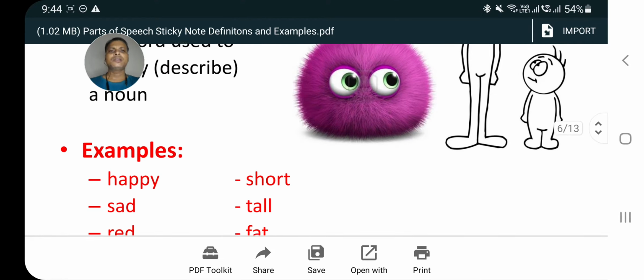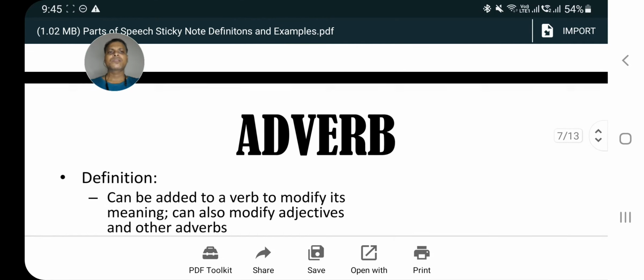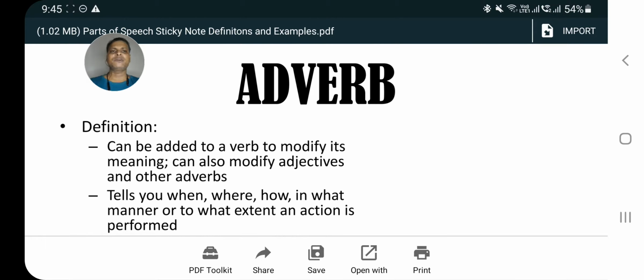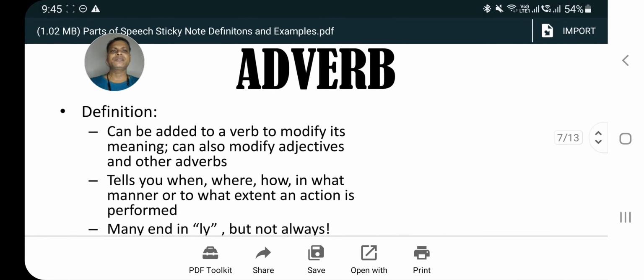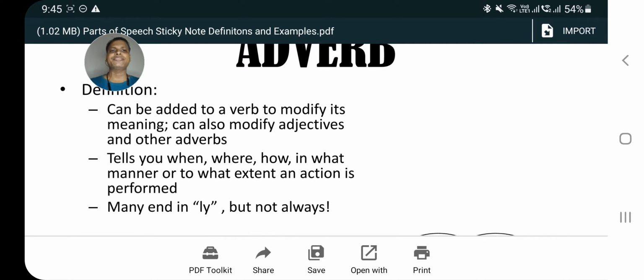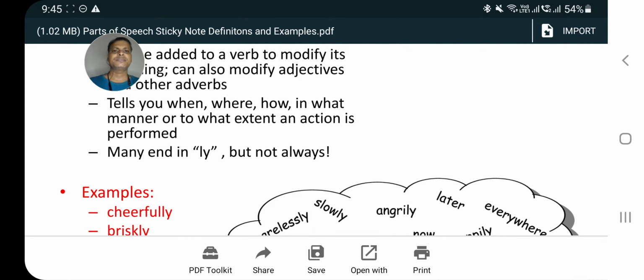Okay students, now let us come to the next one, which is adverb. Adverb is another part of speech. It is used to modify a verb's meaning also. Sometimes it also modifies adjectives and other adverbs. It tells you when, where, how, in what manner or to what extent an action is performed. It mainly ends in ly, but not always.